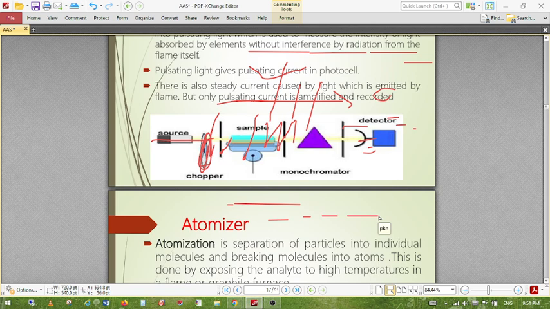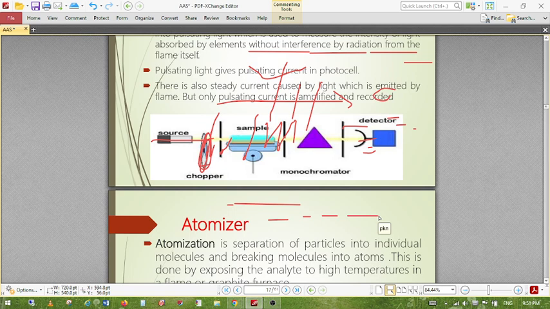This is the flame. When the flame is burning, it has four zones: the preheating zone, the primary reaction zone, the internal zone, and the secondary reaction zone. This is called the preheating zone, below the flame. Then this blue portion is called the primary reaction zone. Above the blue portion is the internal zone, and above the flame is the secondary reaction zone. The internal region is the hottest part, just above this blue region.